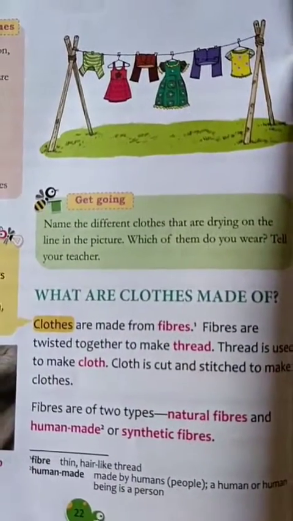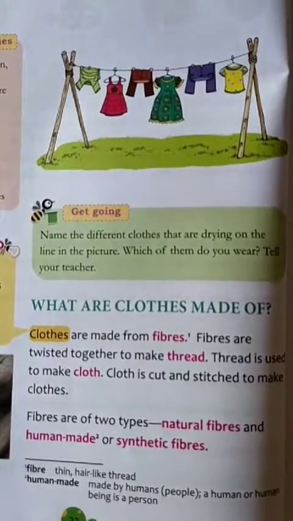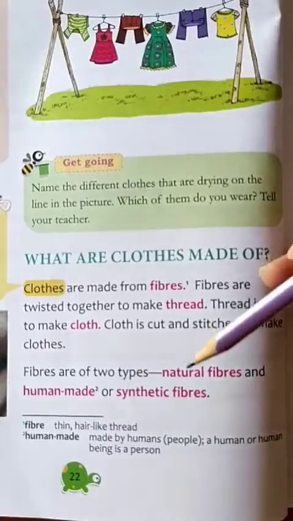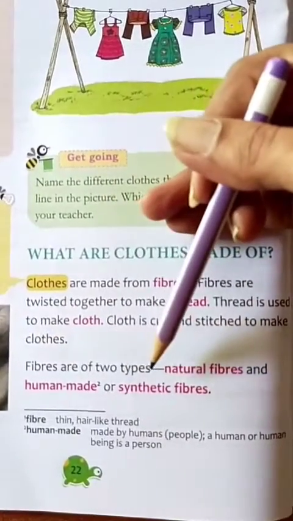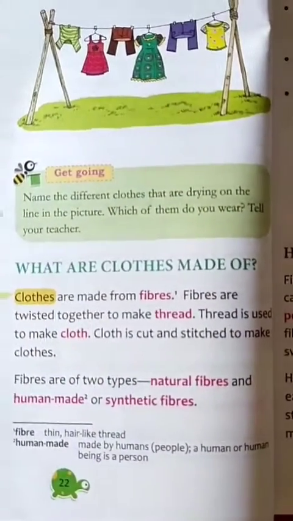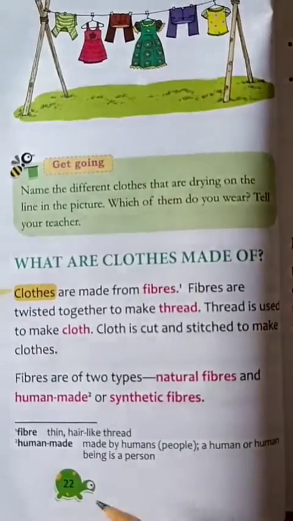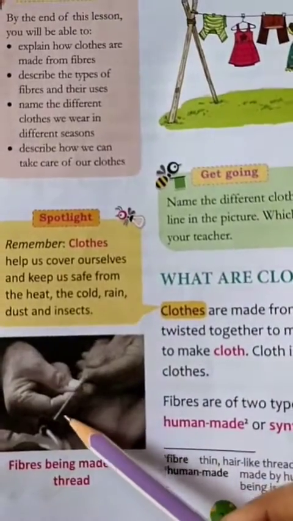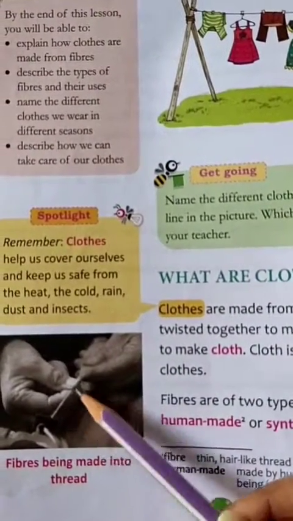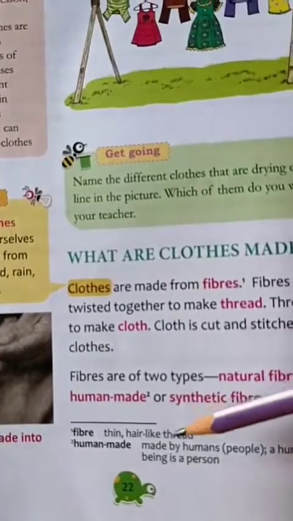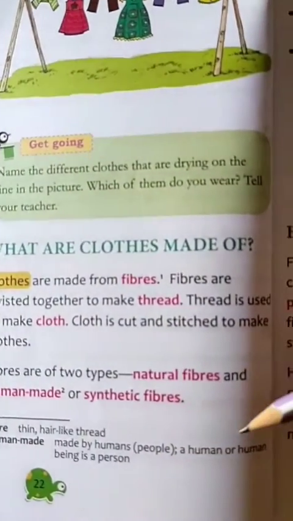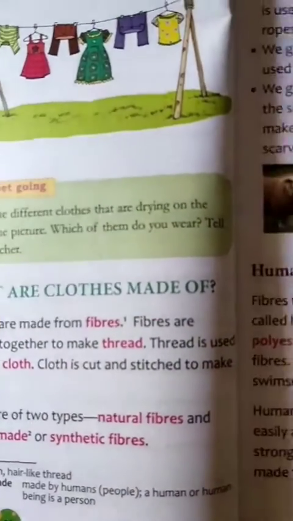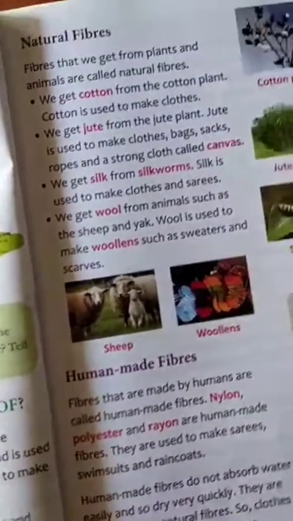As I said, there are two types of fibers, right? They are natural fibers and human made or synthetic fibers. Synthetic means artificial. Fibers are thin, hair-like threads, as we see here. Out of fiber, thread is made, and human made is made by human. A human or human being is a person. So let us see about natural fibers.